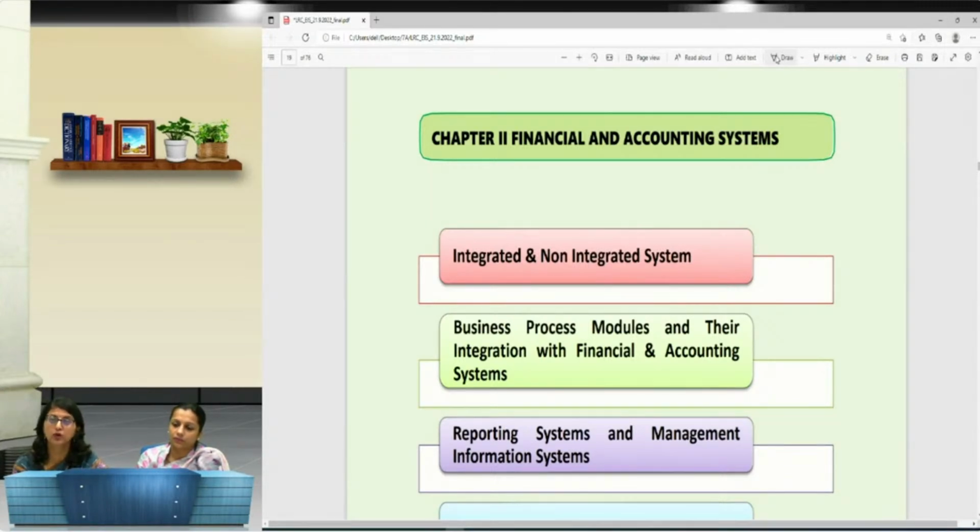Likewise, suppose Mr. A is supposed to be given his introduction. So if he starts explaining that I'm a human being, I have 2 eyes, and then I have 1 nose, so they are correct characteristics. Whatever he is saying is not wrong. Can anybody deny that whatever he is saying is wrong? No, we cannot. But at the same time, is this the answer that is expected out of him? No, because I am asking a particular question to a particular person.